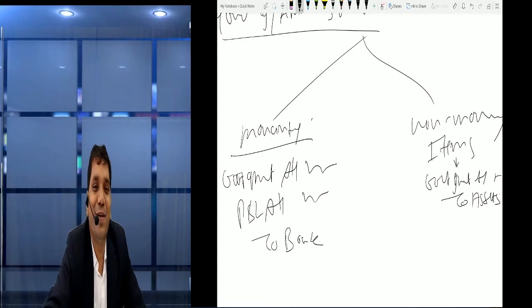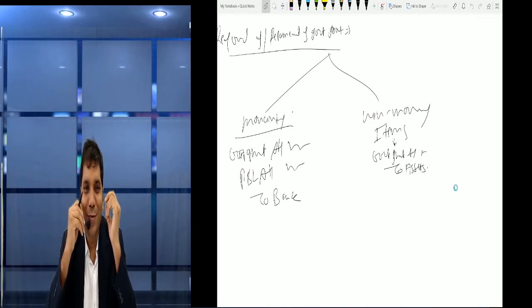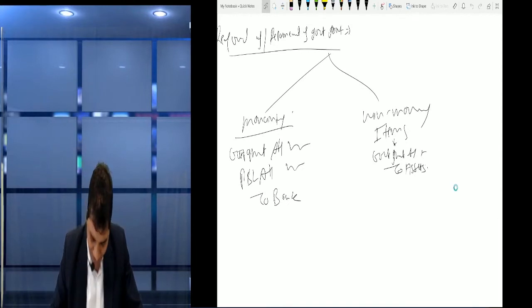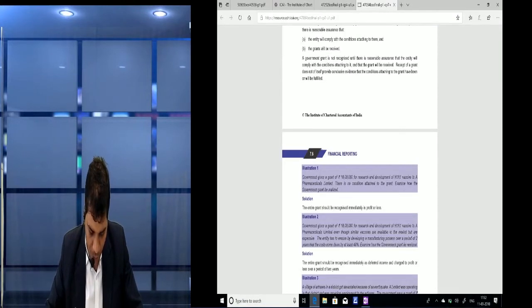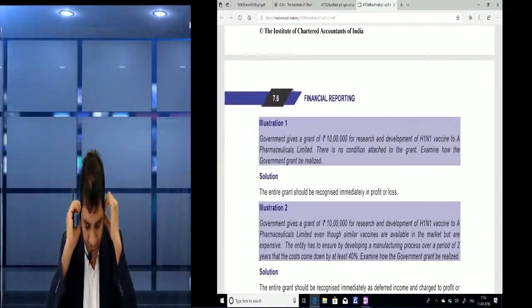Clear? Perfect. So now friends, next. Before moving on, let me do some sums on this basis, because it is given in your module. So let's do some sums. Friends, open your module. They have given some questions on it.